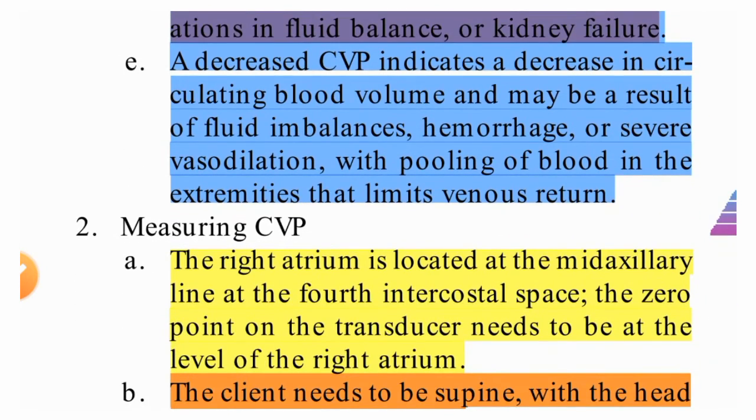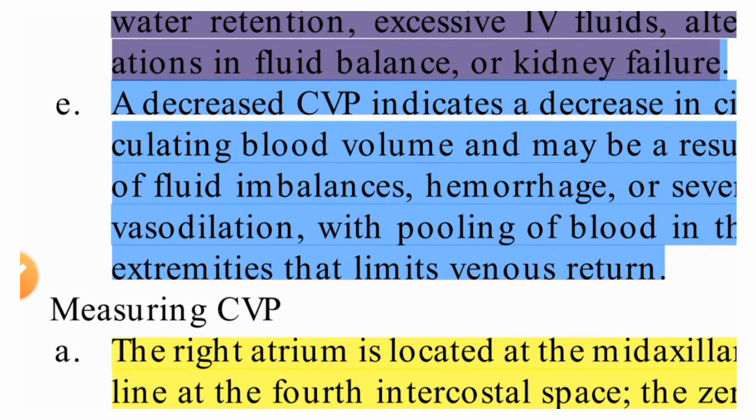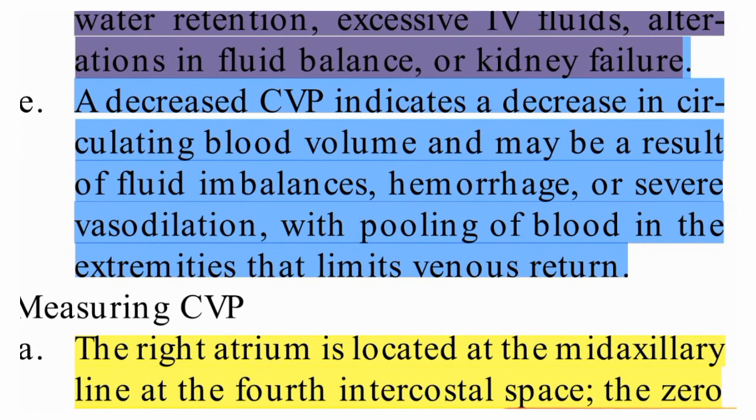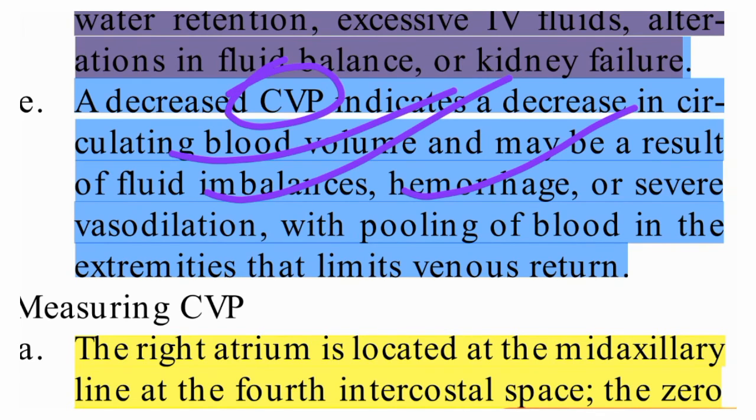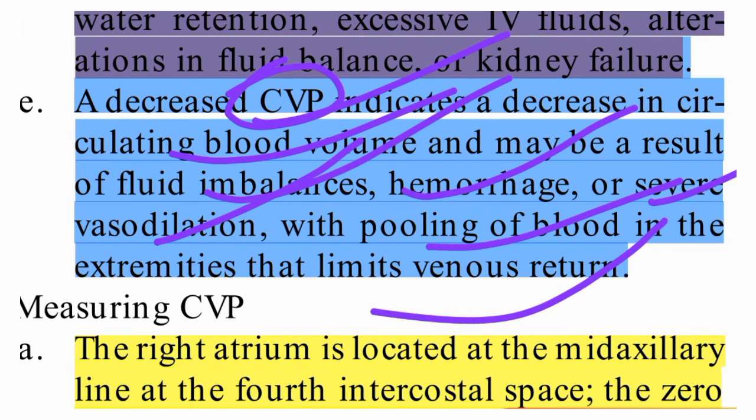A decreased CVP indicates a decrease in the circulation of blood. When CVP is decreased, that means blood volume is decreased. It may be a result of fluid imbalance. If hemorrhage is there, CVP decreases. If severe vasodilation is there, CVP will be decreased. Pooling of blood in the extremities that limits the venous return will also affect the CVP.